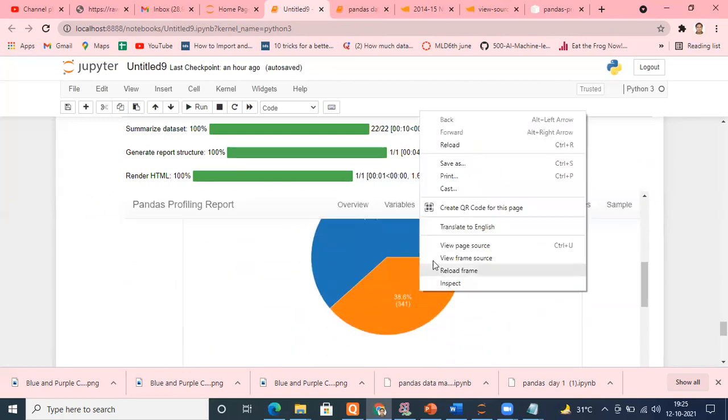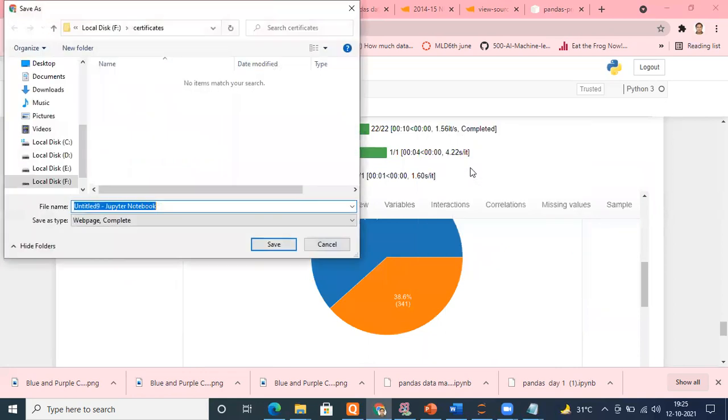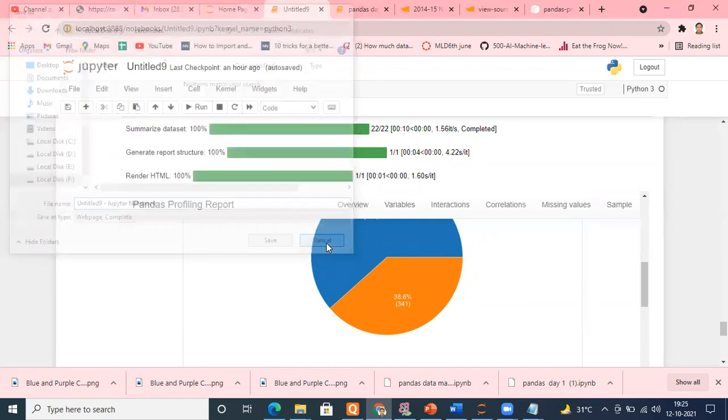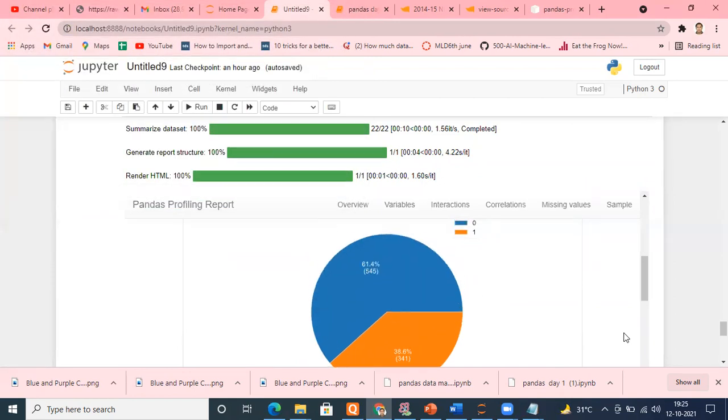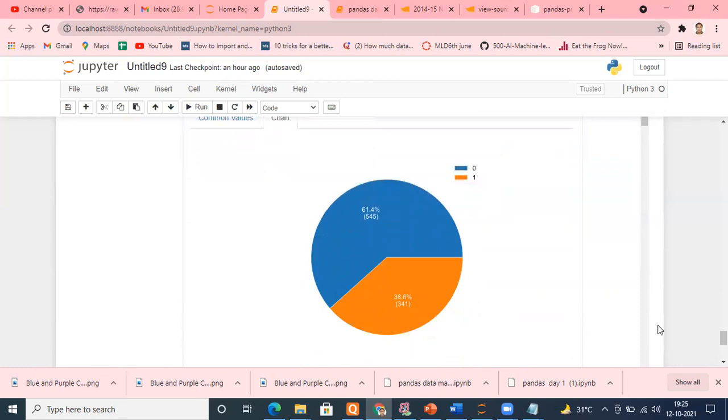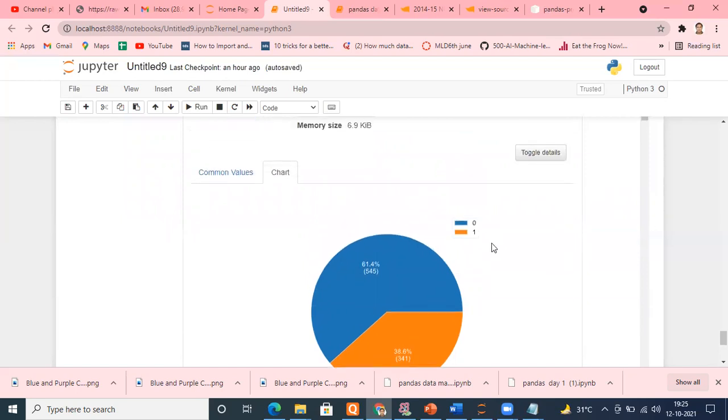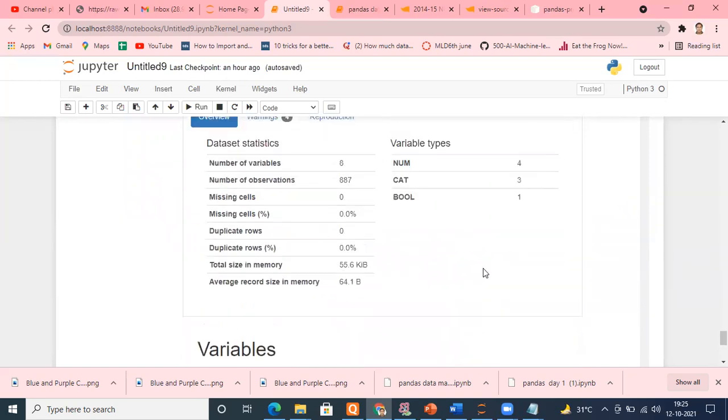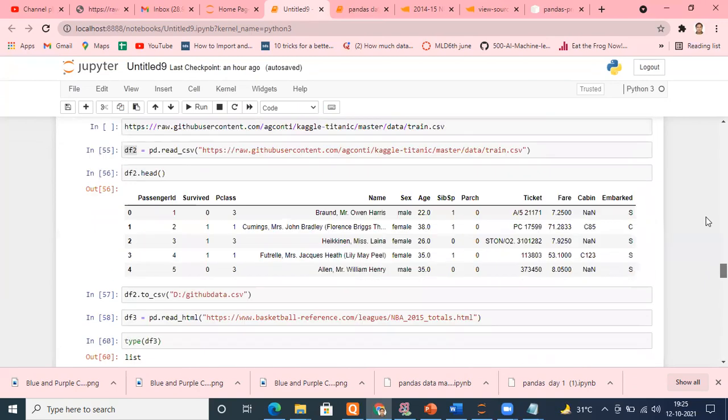You can click here. You can see the save as option is there. If you save as a web page, save it, use it as you want. Even if you want to use it in a PPT, take a screenshot of this, copy and paste. There are different ways you can use it. You can generate a PDF, a complete PDF of everything we have done.